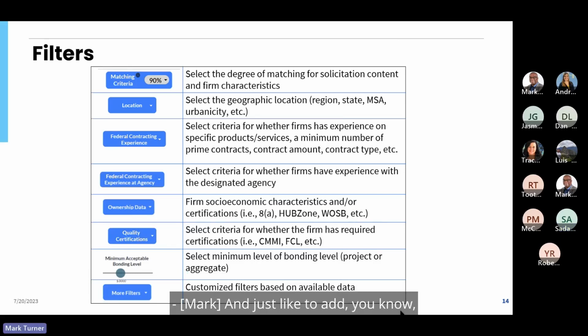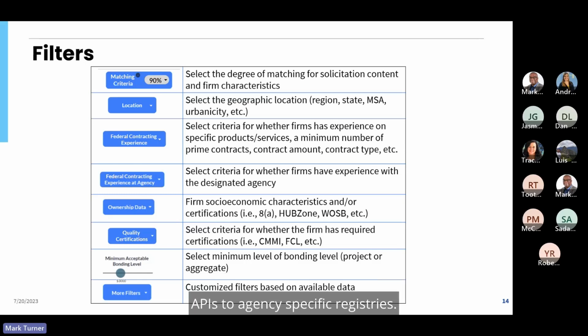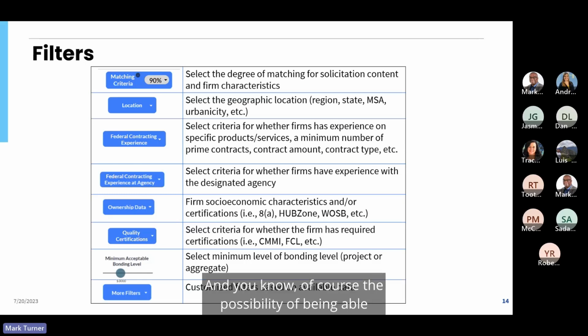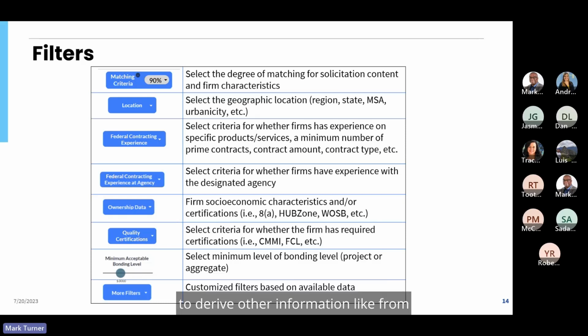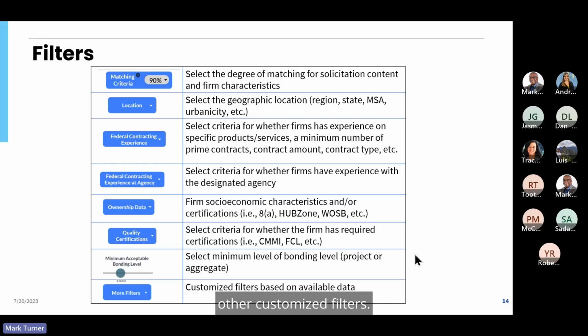Just to add, there is also the ability to configure customized filters, because we're getting information for this product from SAM, FPDS, and the ability to have APIs to agency-specific registries. And of course, there is the possibility of deriving other information, like from the organization's websites and other capabilities. You're able to use those data elements to then create other customized filters.